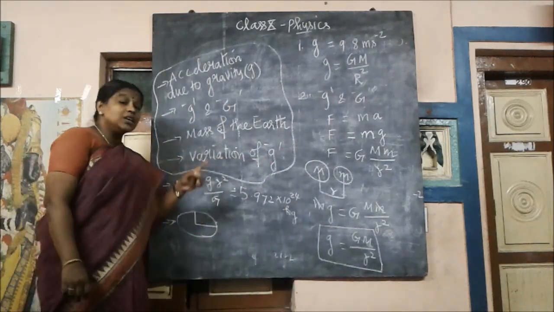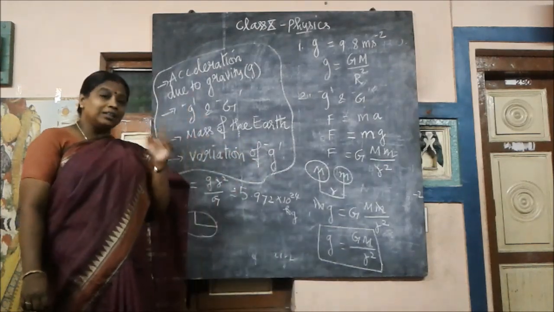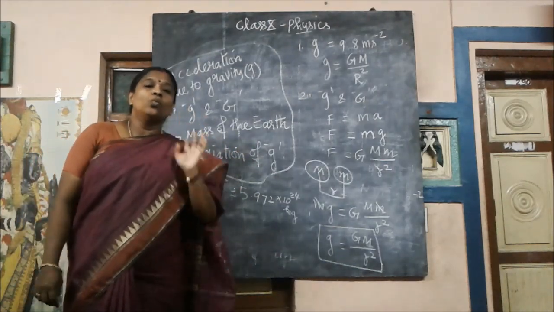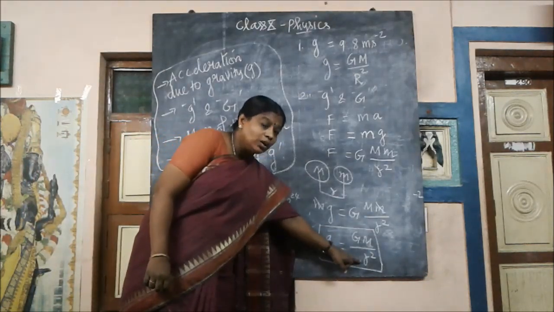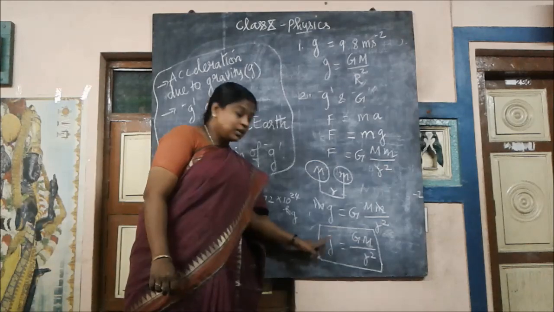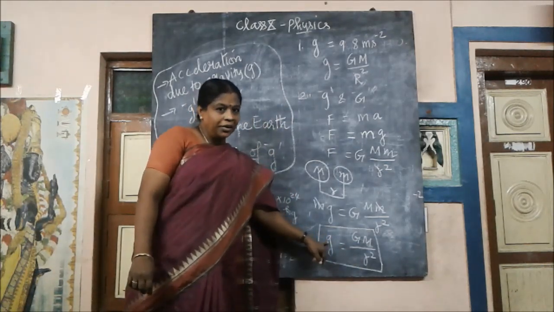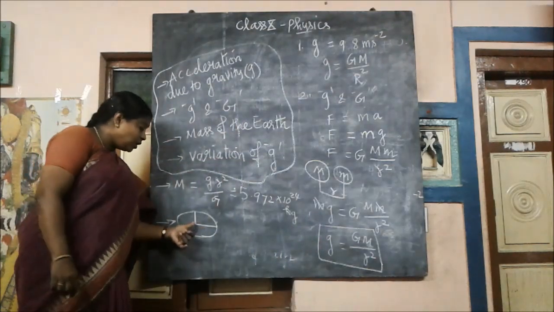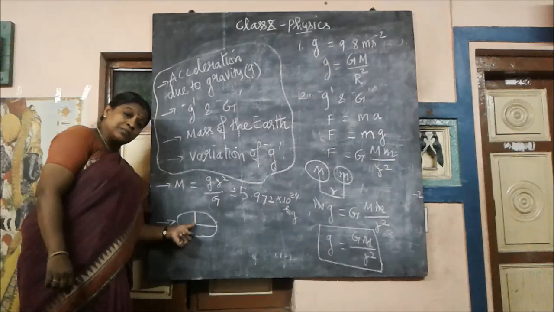So g is inversely proportional to r square, otherwise g is proportional to 1 by r square. That means what? If r is more, g will be less. If r is less, g will be more. Am I right? Now when we come to this, here the equatorial radius is more than the polar radius.